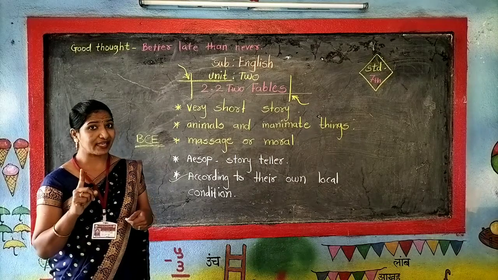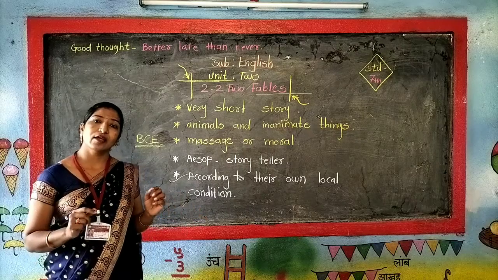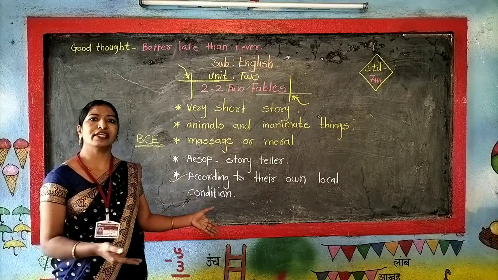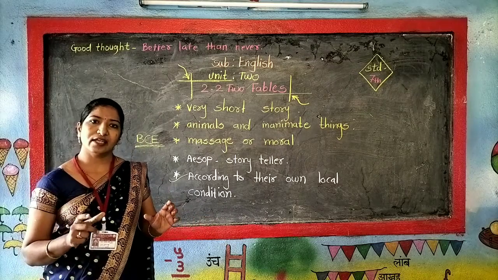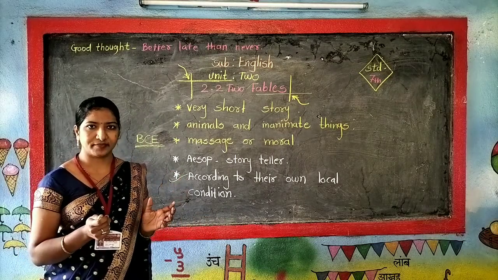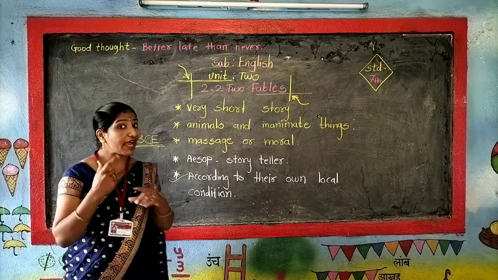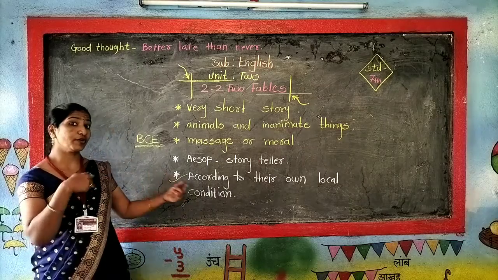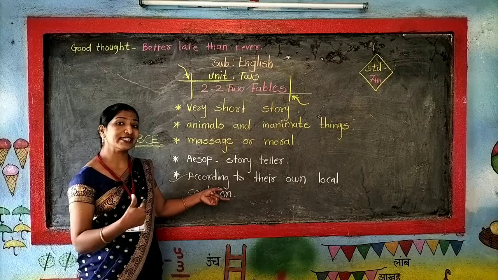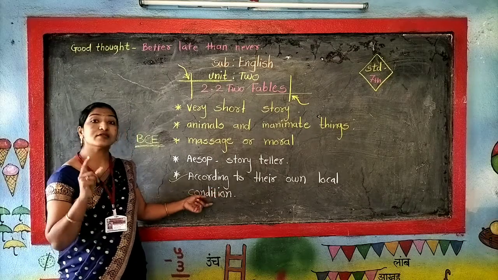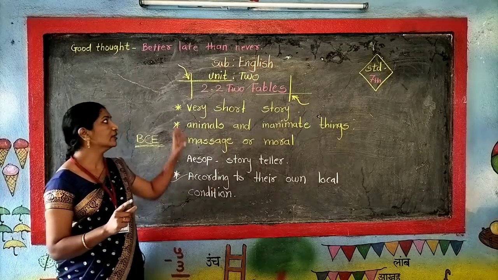I didn't say snow is falling in the month of December. Why? Because snow does not fall in our area. What happened in our area? In our area it was the cold season. It was the winter season, and that is why I have adapted this story according to our area. Instead of saying snow was falling, what did I say? I said there was cold. I hope you understand this one.